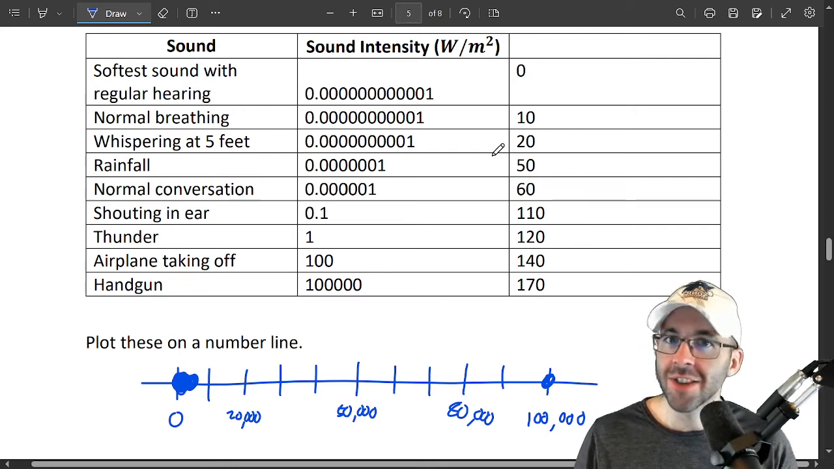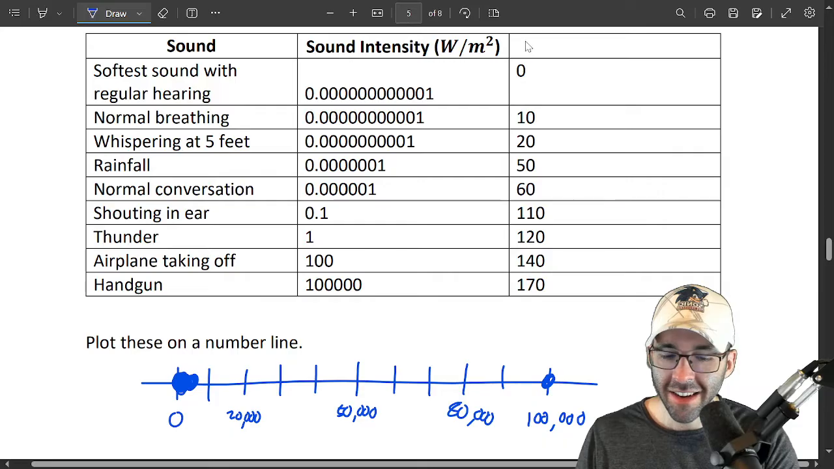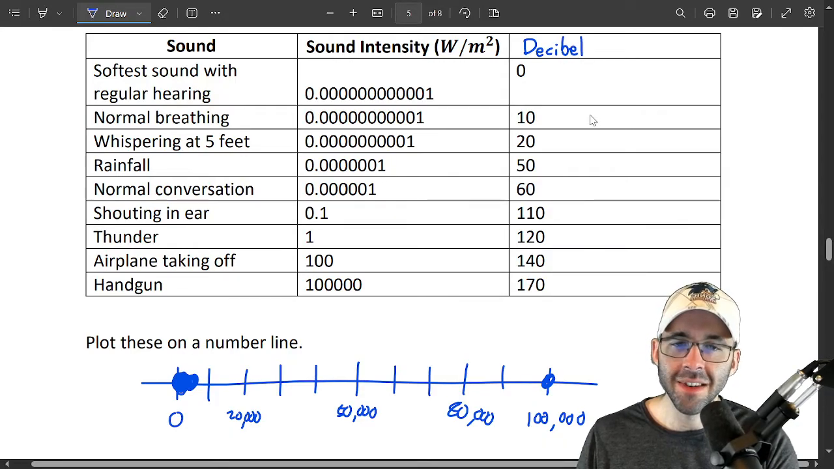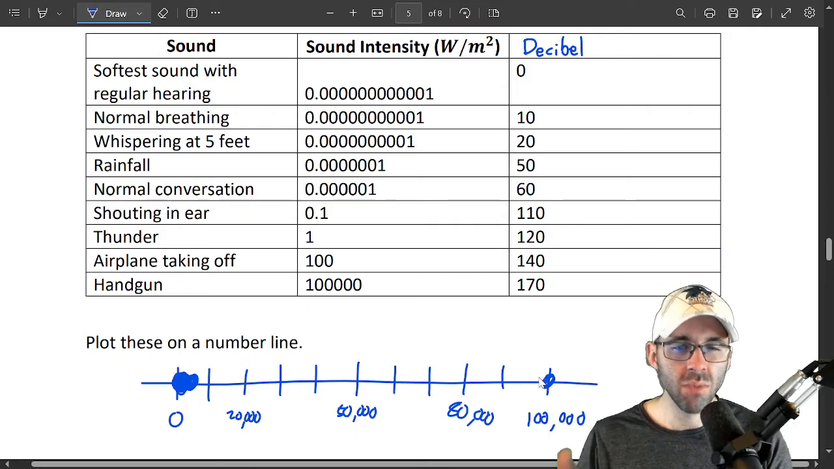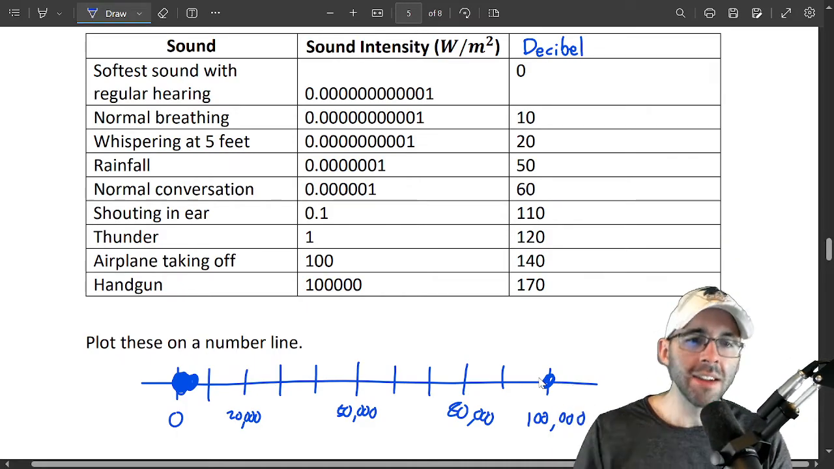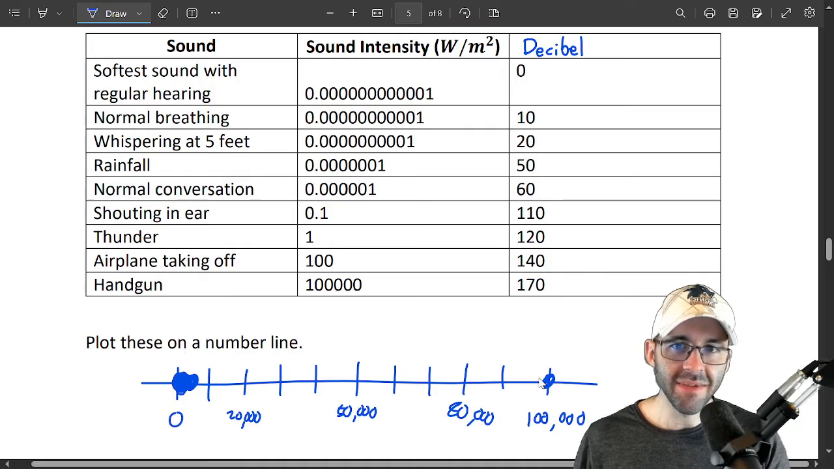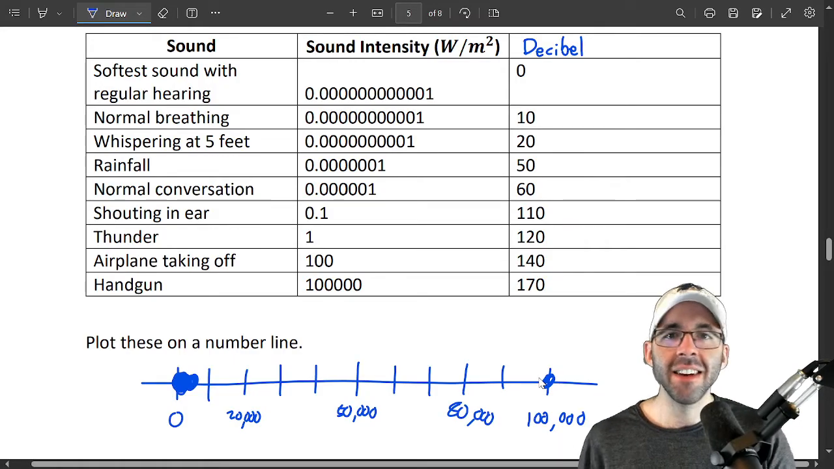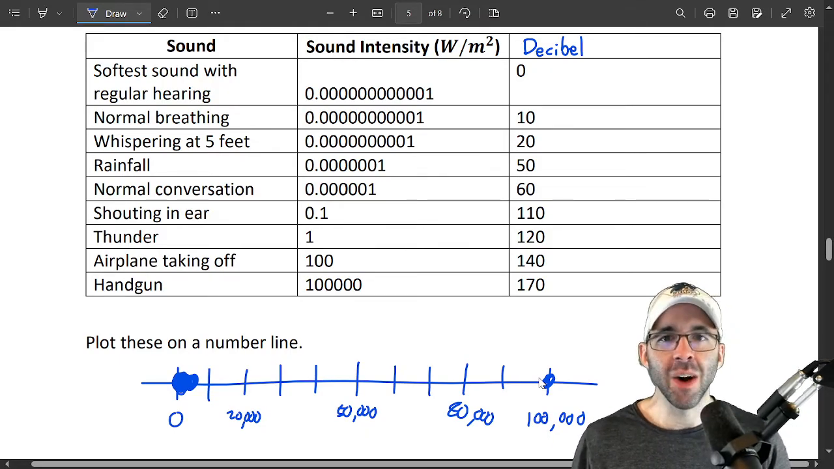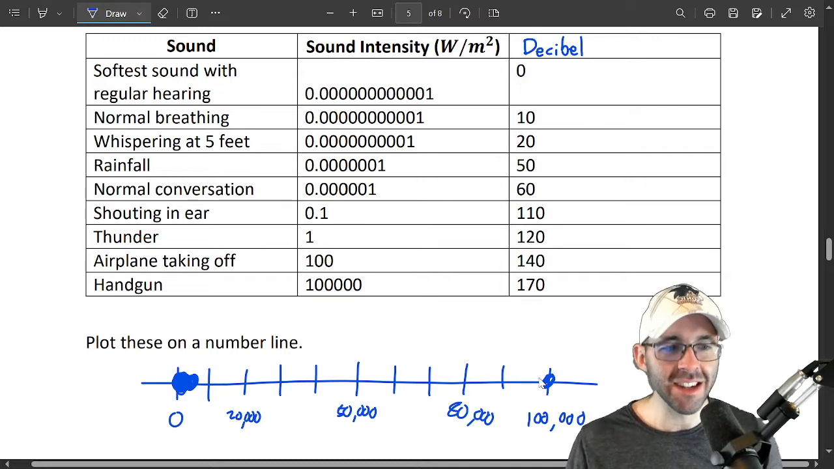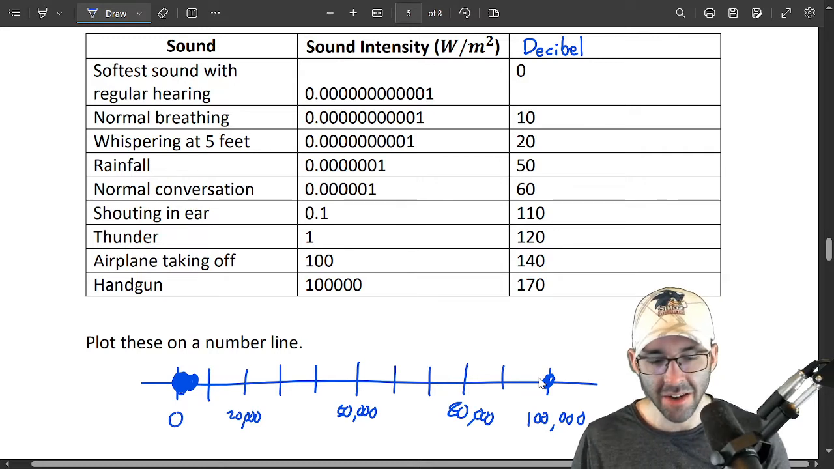Okay? So, there's something you may have heard of before called a decibel. And that's essentially a logarithm with a couple of other adjustments. That's essentially a logarithm of the sound intensity. And decibels are a much better way of talking about loudness. And that's why when we do talk about loudness, we talk about decibels. Okay, much easier to talk about.